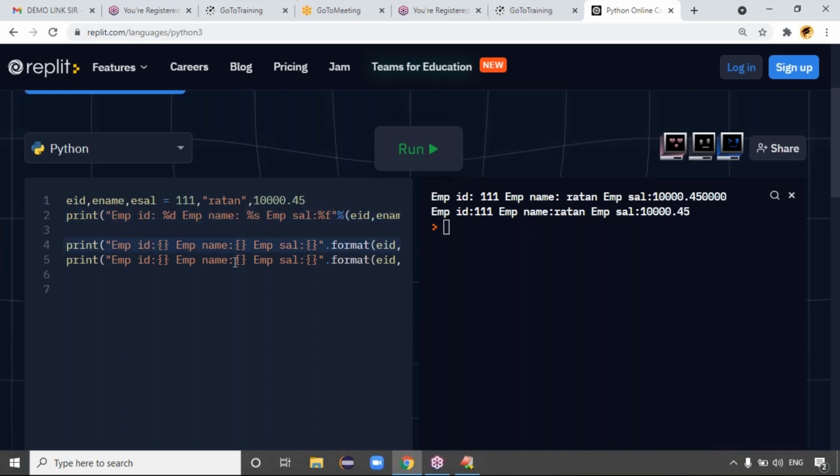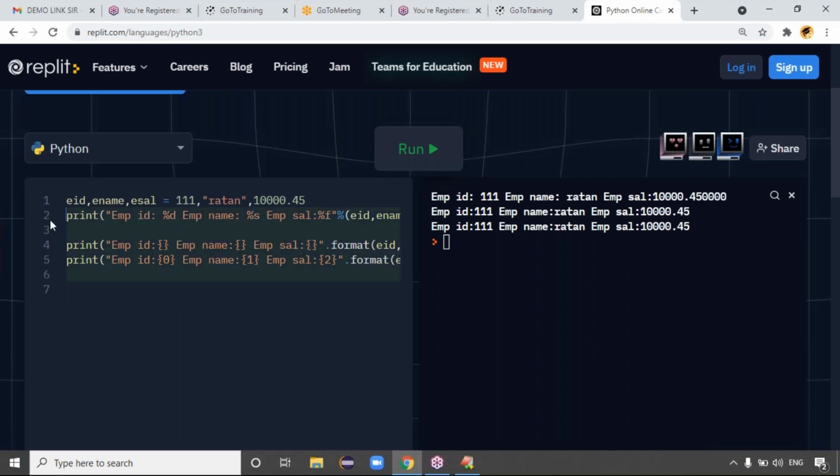That format function I'm using. But in the second approach, for identification purposes, you can give the zeros and ones also. Here you can give the 0, here you can give the 1, here you can give the 2. 0, 1, 2, right? Click on run. So in the braces, just for identification purposes, for how many values you are going to substitute, you can simply give those numbers, right? So 0, 1, 2.